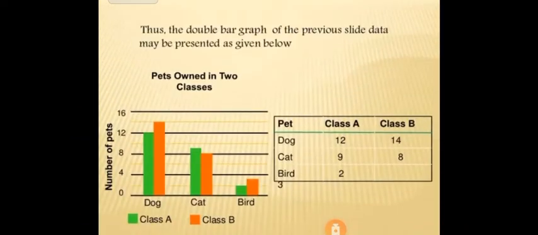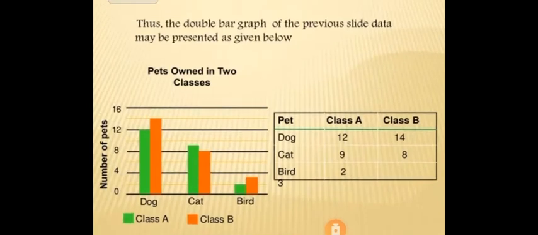Next, we have the double bar graph. A double bar graph is a bar graph showing 2 sets of data simultaneously. As you can see in the image, here we have an example of pets owned in 2 classes, class A and class B. We have 3 types of pets: dog, cat and bird, and the data is represented graphically using 2 bars. So, this is the double bar graph presentation.